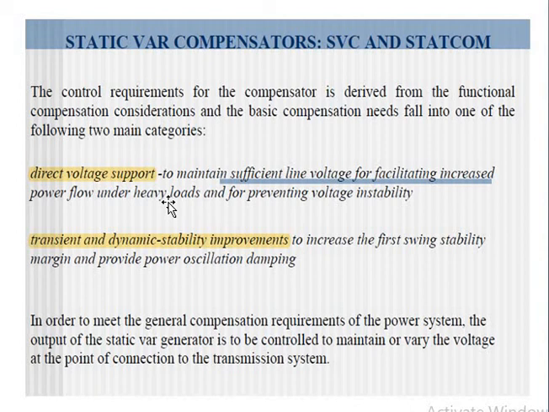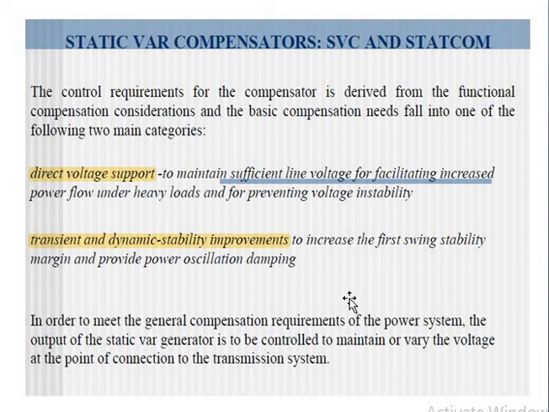Okay, so this is the first compensation need. For that, the system bus or the line voltage is sensed by some sensors into the control section of the STATCOM. And the other requirement is transient and dynamic stability improvement.